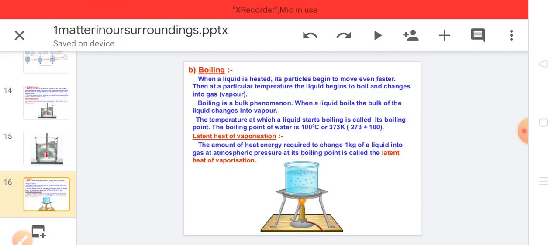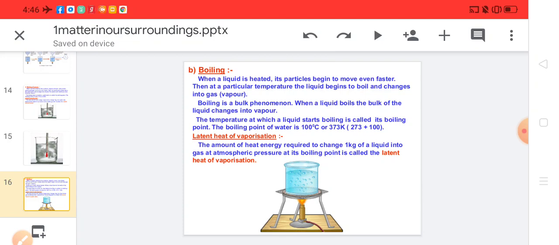So when we continuously heat the liquid, it starts changing its state from the liquid state to the vapor or gaseous state. Boiling is a bulk phenomenon. When liquid boils, the bulk of the liquid changes into vapor. The temperature at which the liquid starts boiling is called its boiling point, and the boiling point of water is 100 degrees Celsius, or 373 Kelvin.